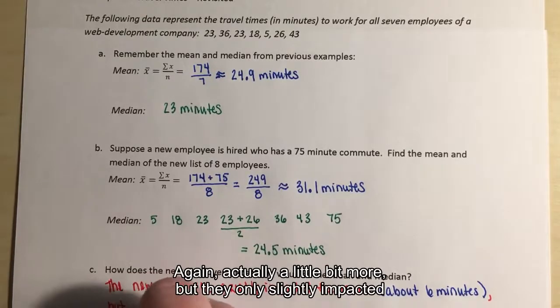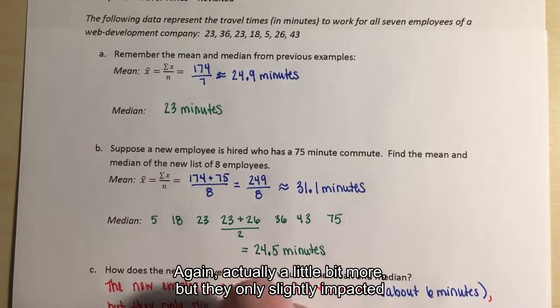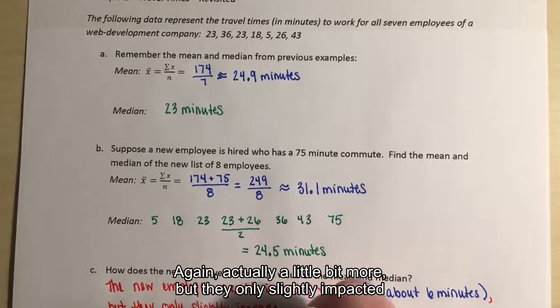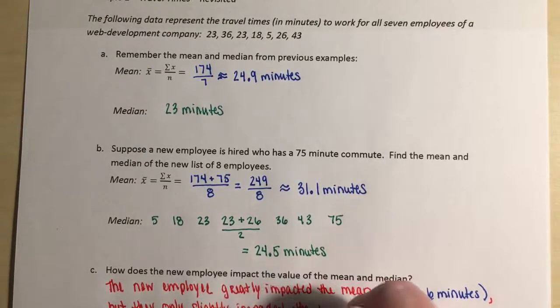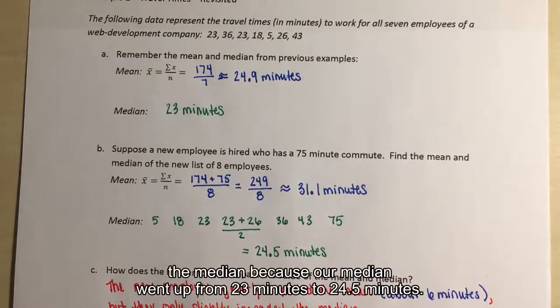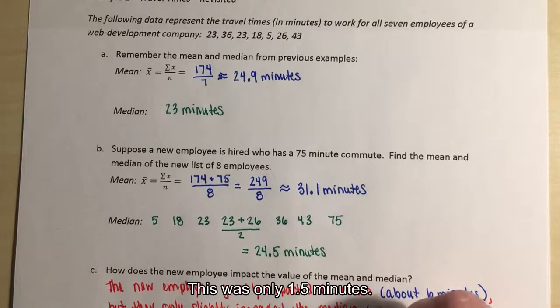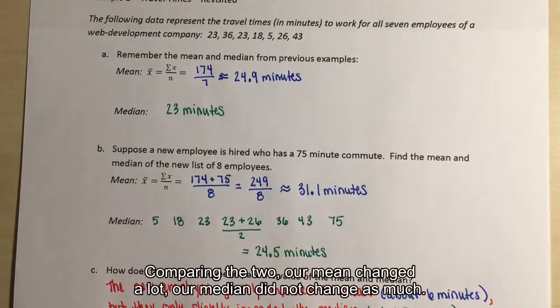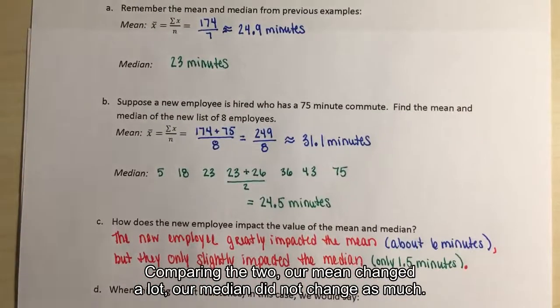But they only slightly impacted the median, because our median went up from 23 minutes to 24.5 minutes. Right, so this was only 1.5 minutes. So comparing the two, our mean changed a lot. Our median did not change as much.